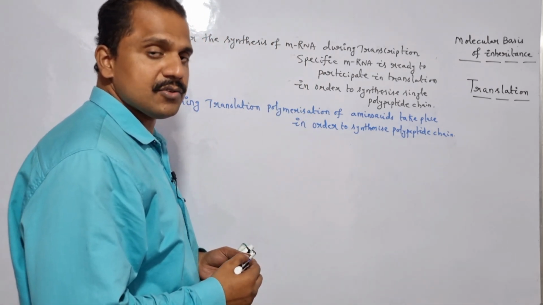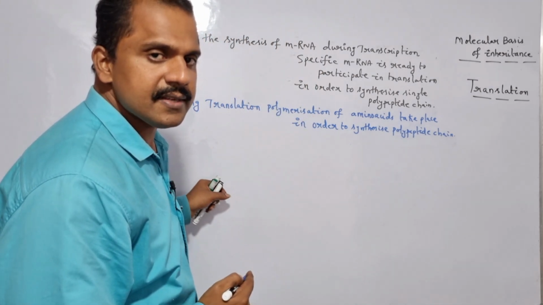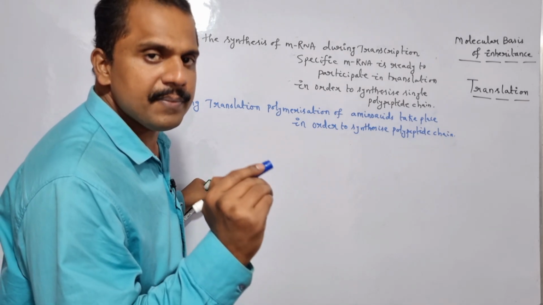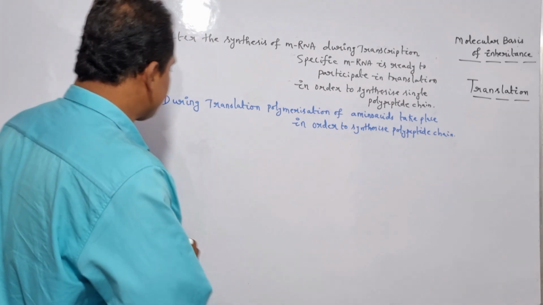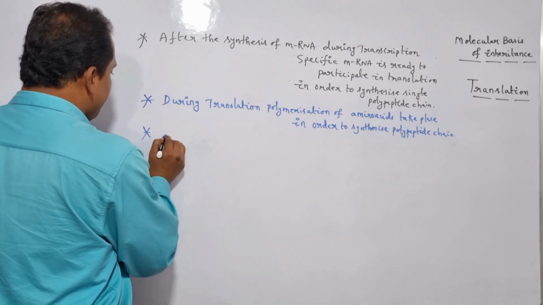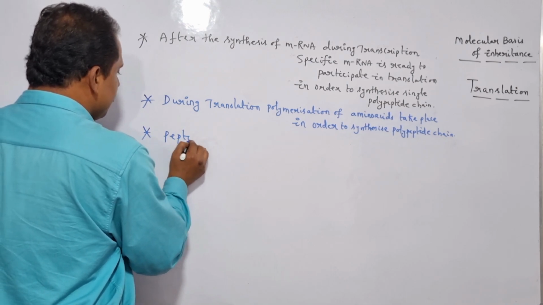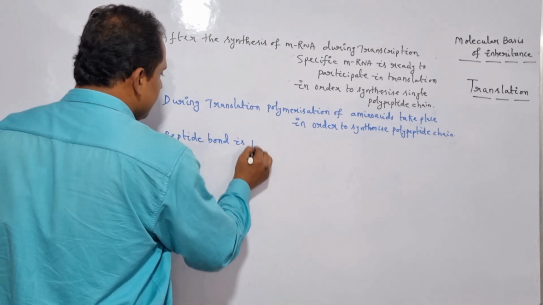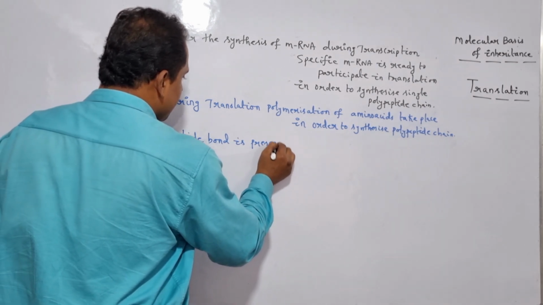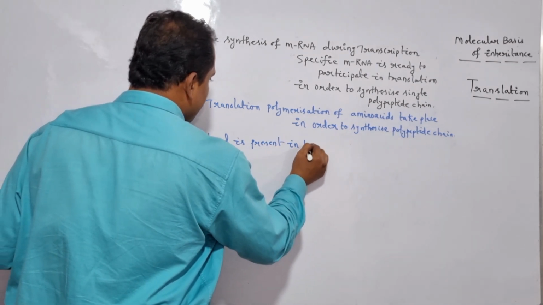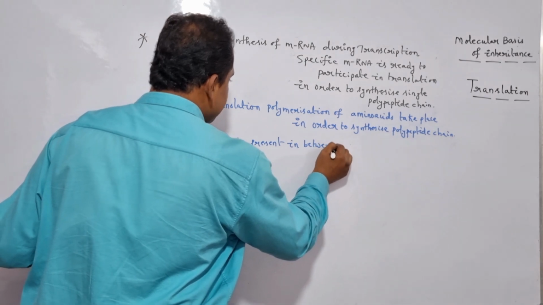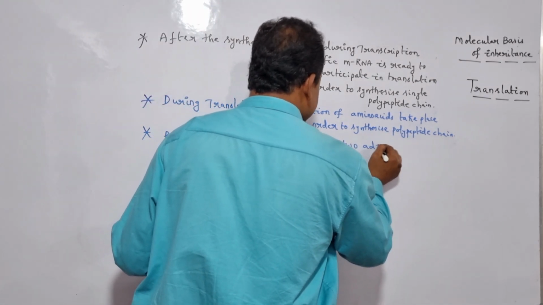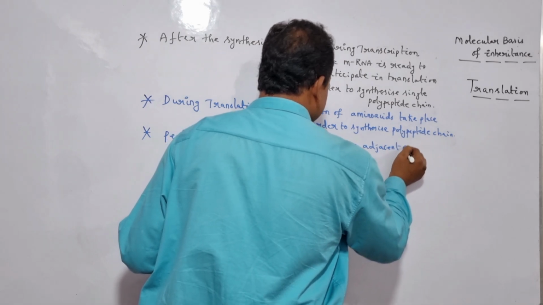Is it clear? So in between two adjacent amino acids, the specific bond which is present here is nothing but what? Peptide bond. Is it clear? So let me write it here. Peptide bond is present in between two adjacent amino acids.